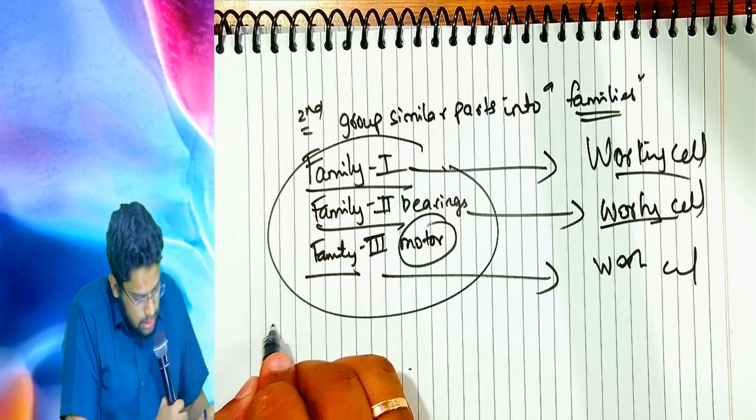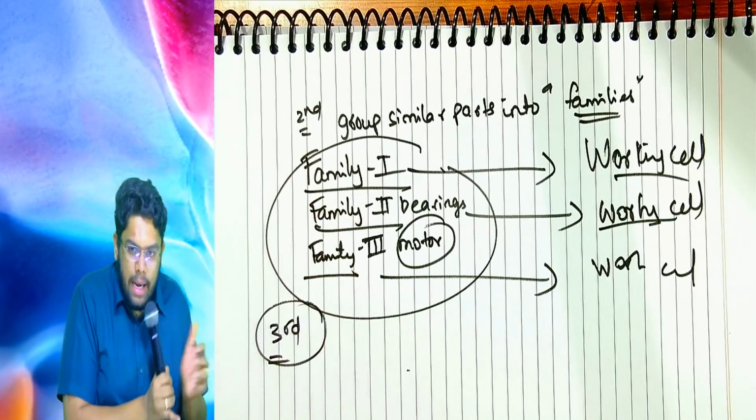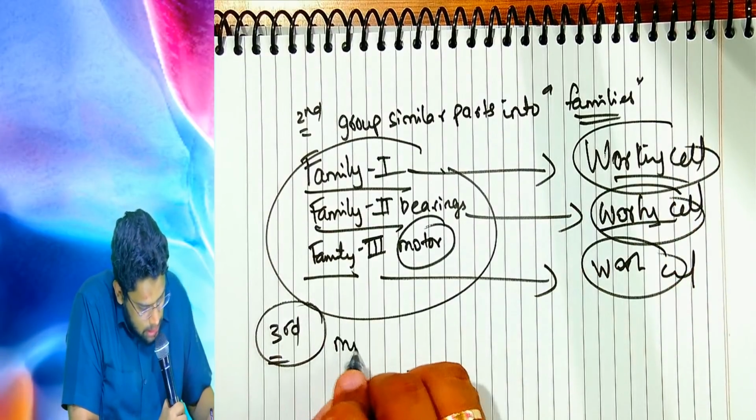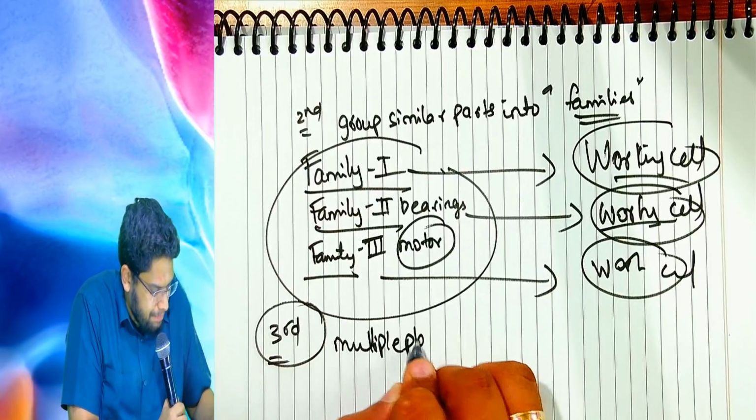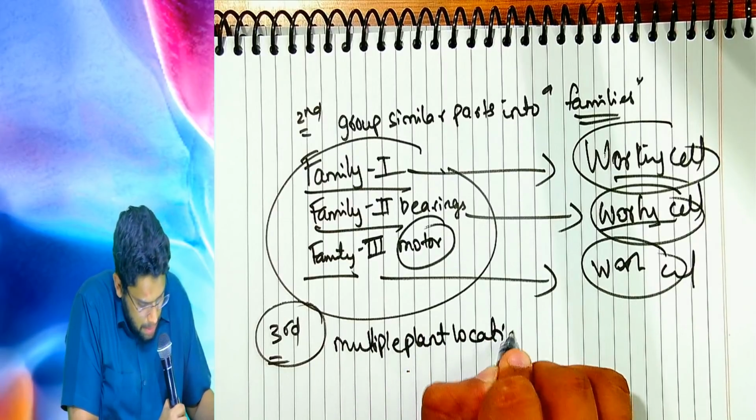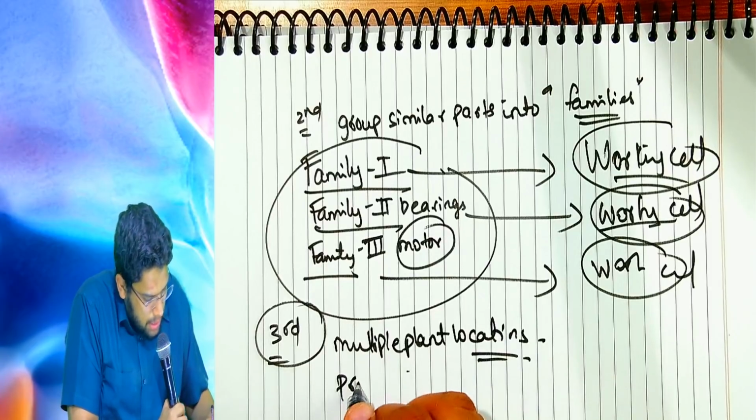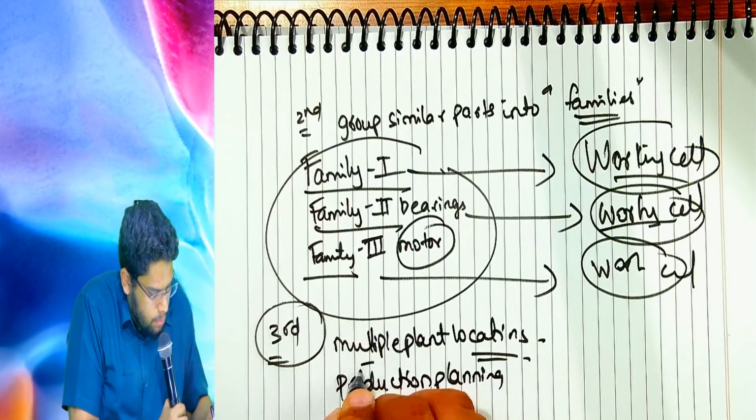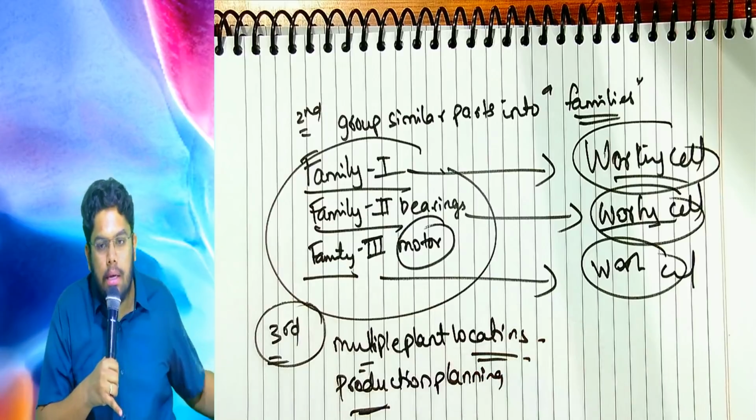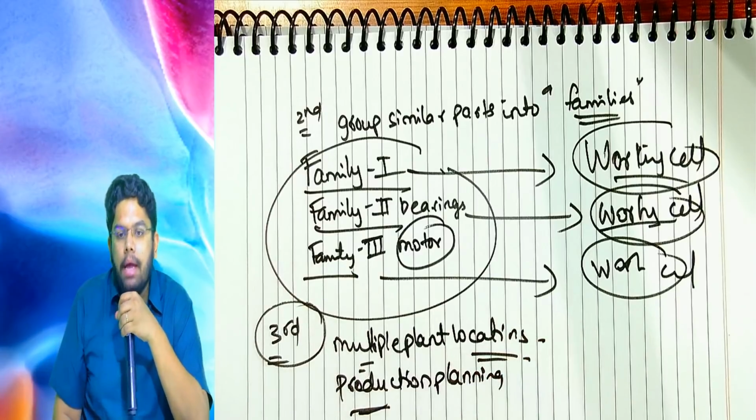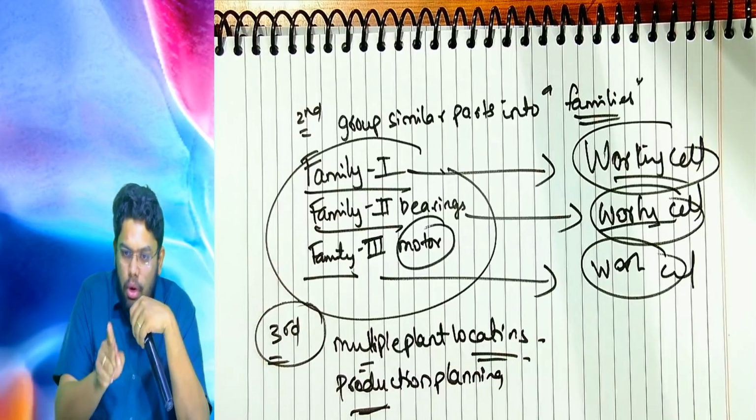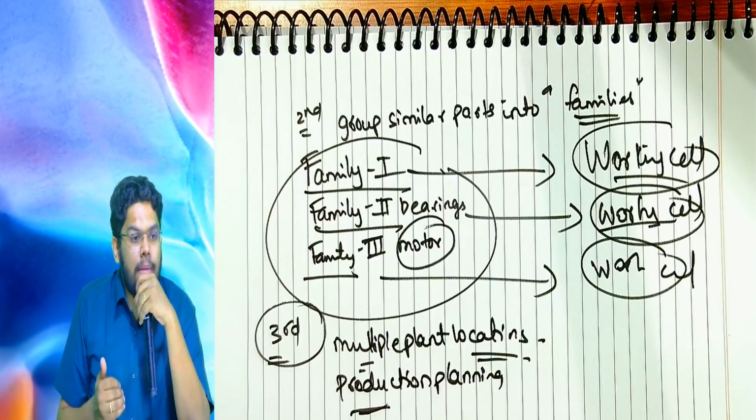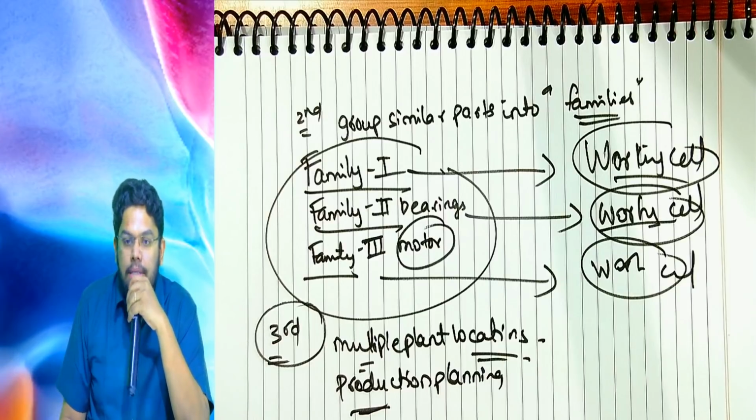Then we go for the next step, where to place the working cell, where to allocate, because multiple plant locations will be there. Production planning has to be done properly, because these industries are not located in one particular location. They are located all over the globe. Toyota has a manufacturing plant in Chennai. Ford also, Ford Motor Company. Ford Motor Company is one of the leading automobile companies from USA. Ford is having a plant in Chennai.